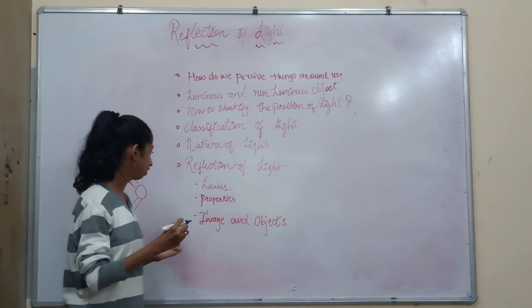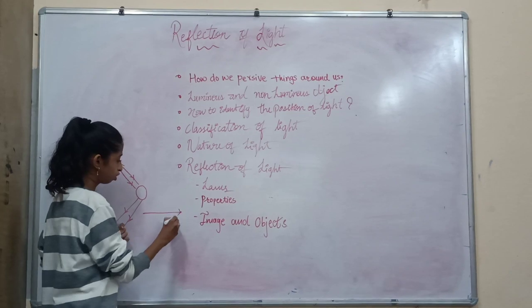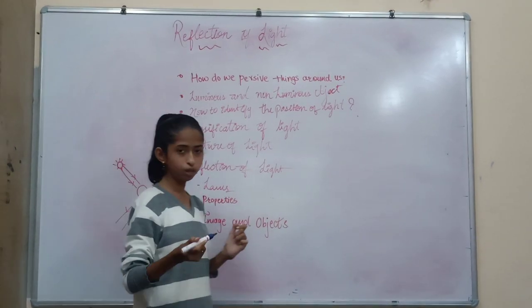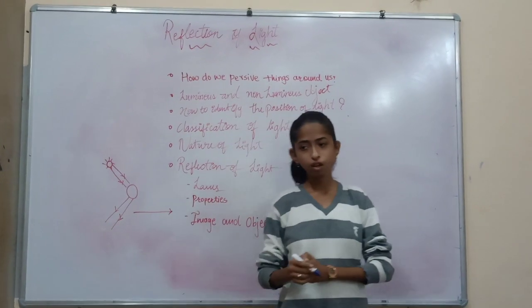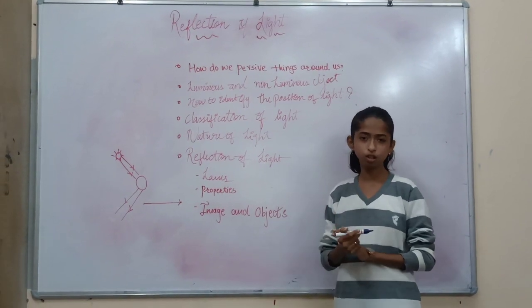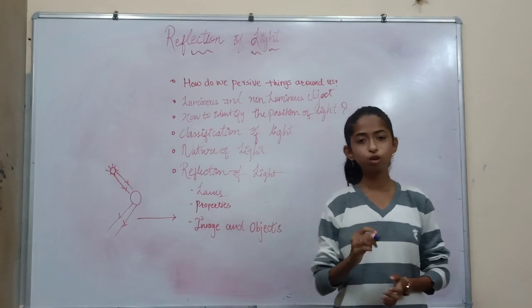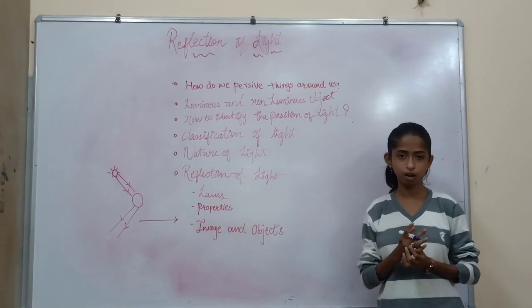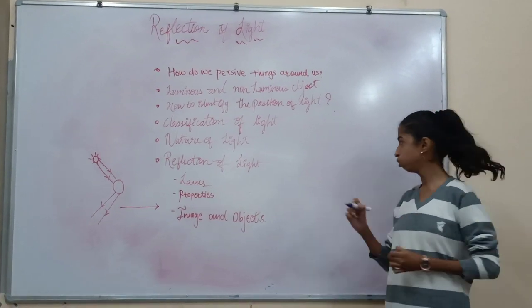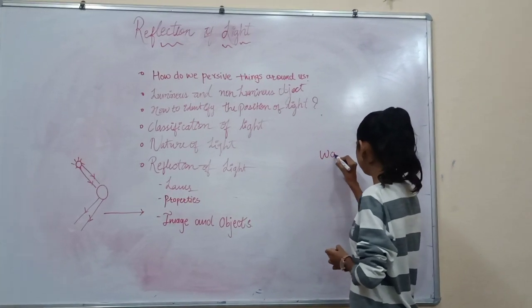You have been studying that light always travels in a straight line. But now, in the 10th standard, there are many theories that consider light as a wave or as a particle. There is no single fixed theory for light. Mainly it is divided into wave theory and particle theory.